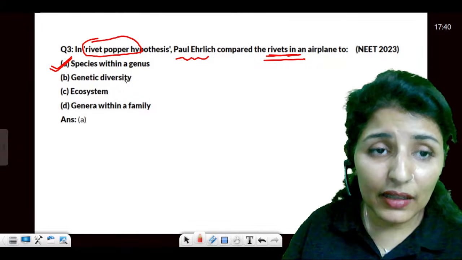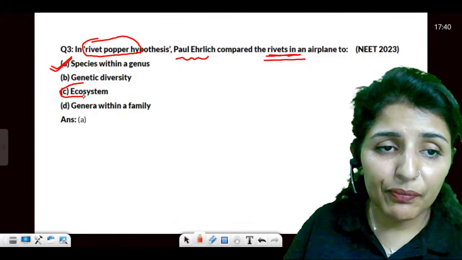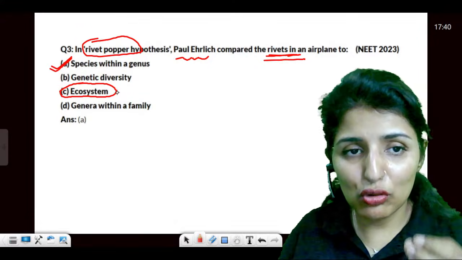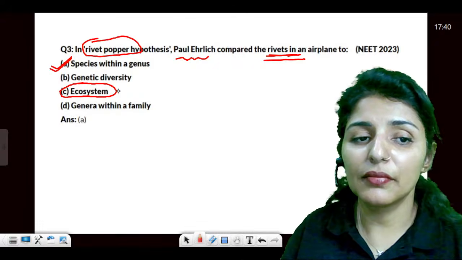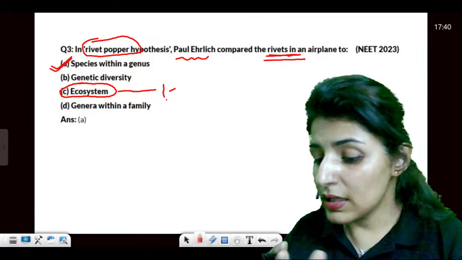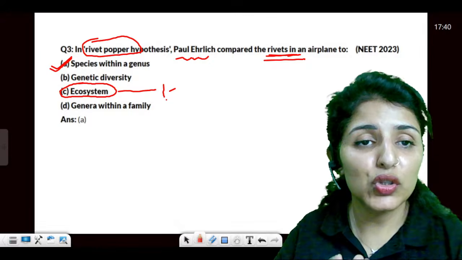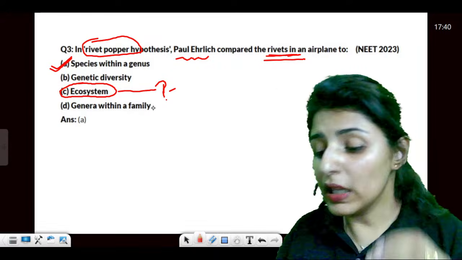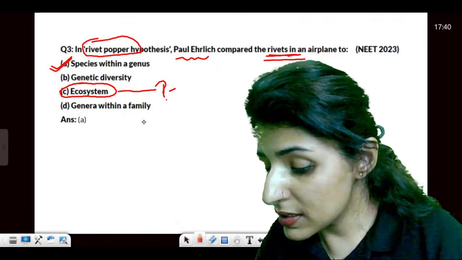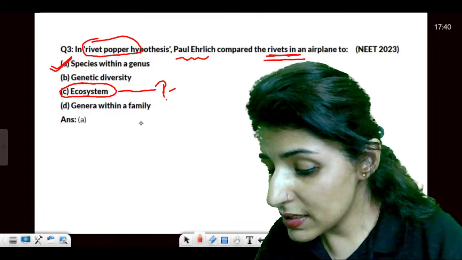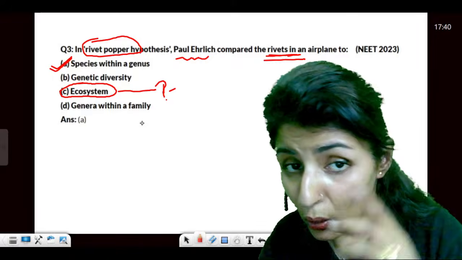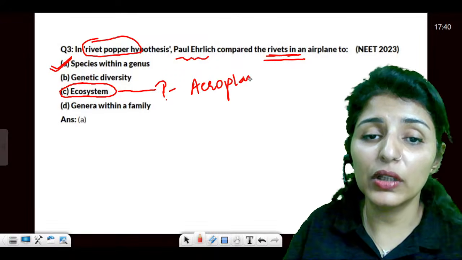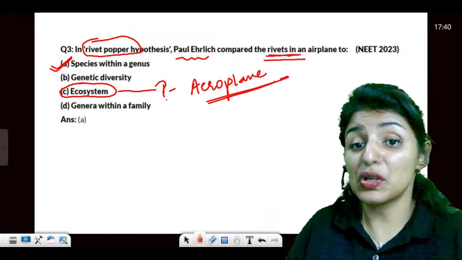Another question to you is, in the rivet popper hypothesis, which analogy has been used to compare with the ecosystem? Let me know if you know the answer. Seats or the whole aeroplane? Yes, the whole aeroplane has been compared to the ecosystem. That can be another question for 2026.